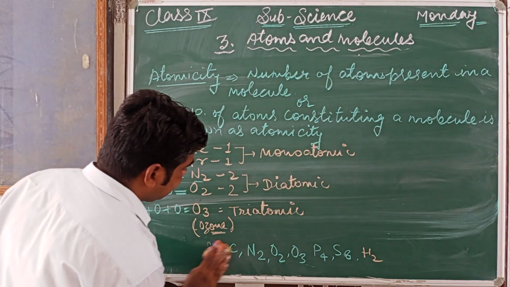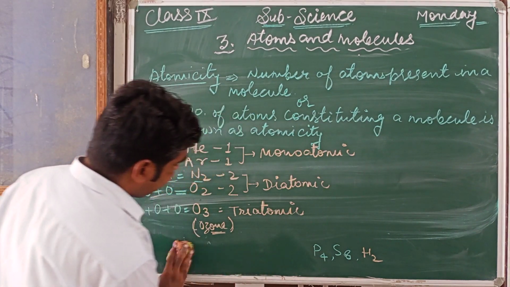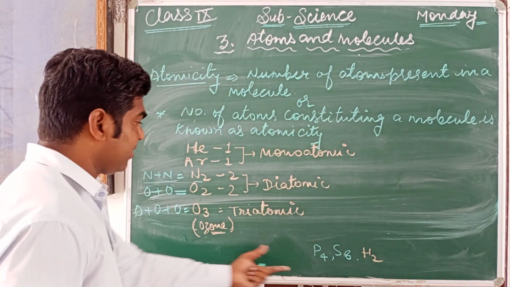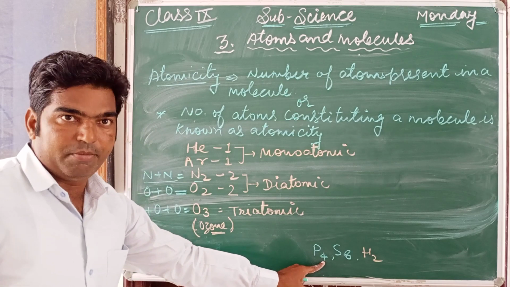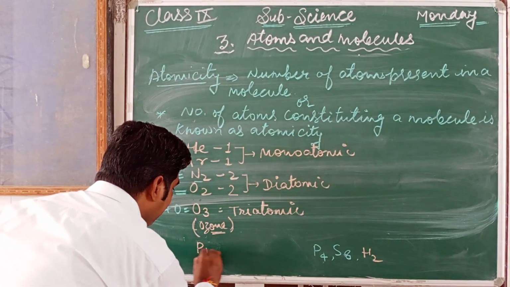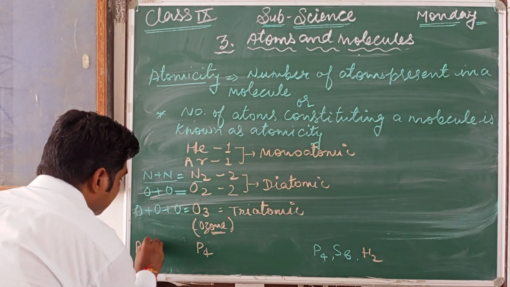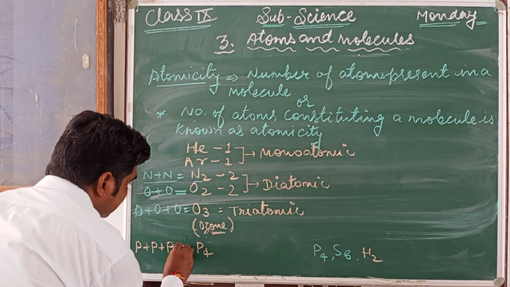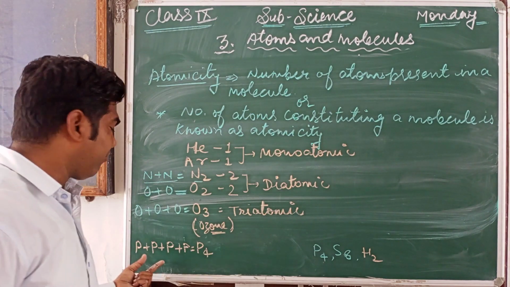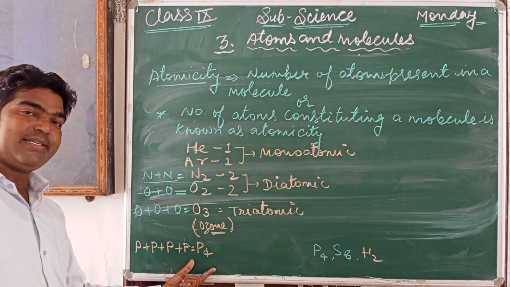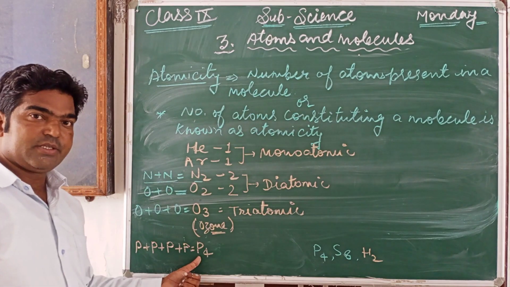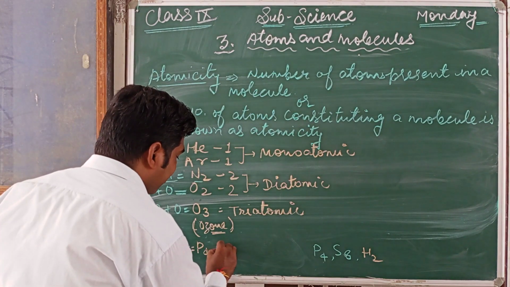Now here P4 means phosphorus is found in the P4 form. When the 4 atoms of phosphorus combine, they form one molecule of phosphorus. So it's tetraatomic.